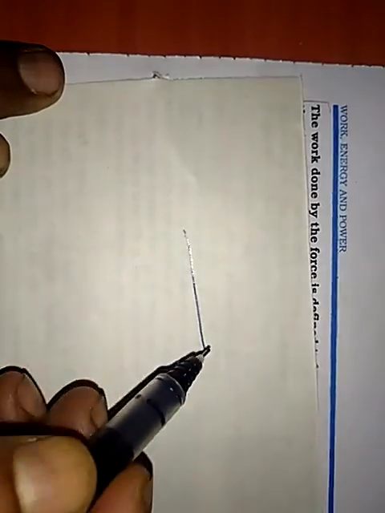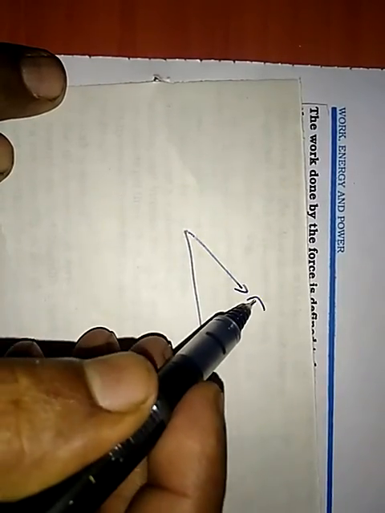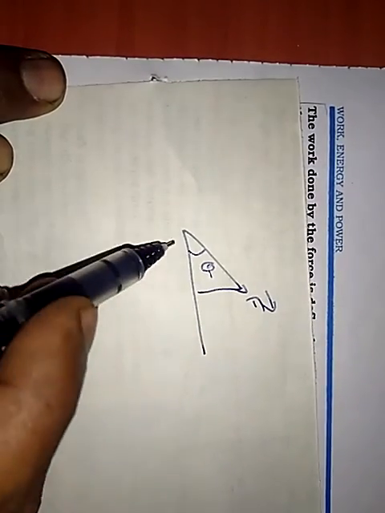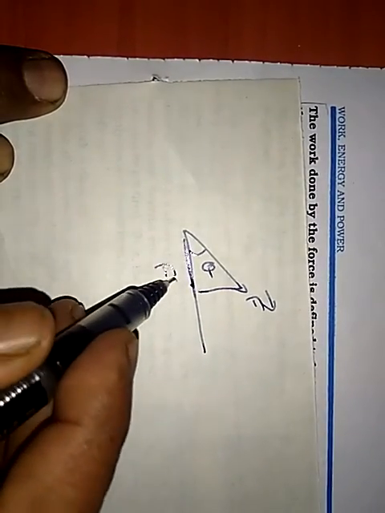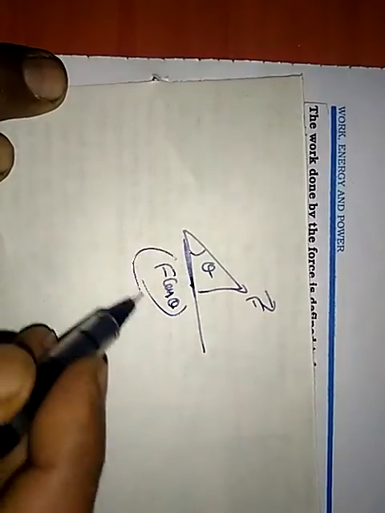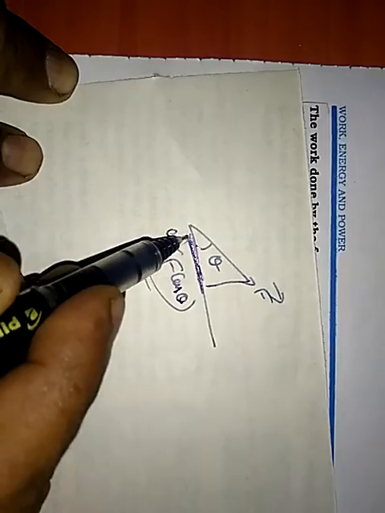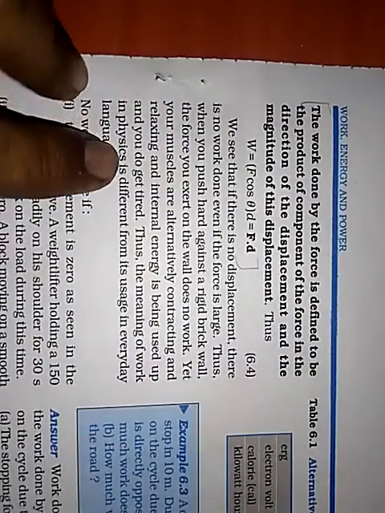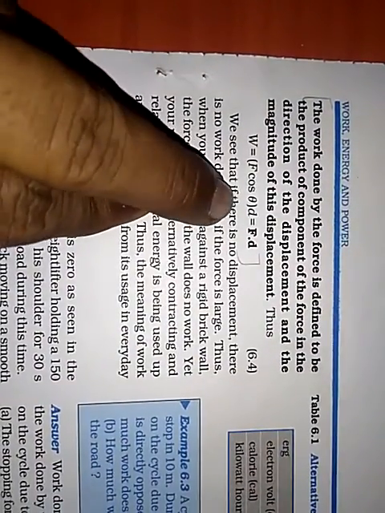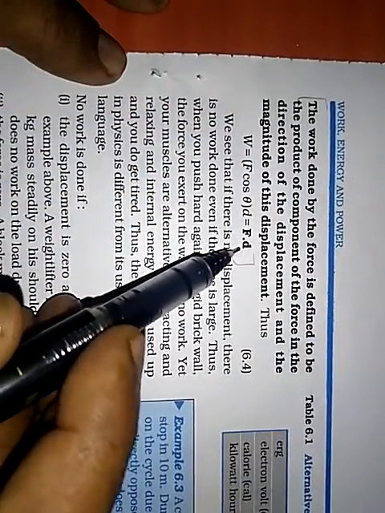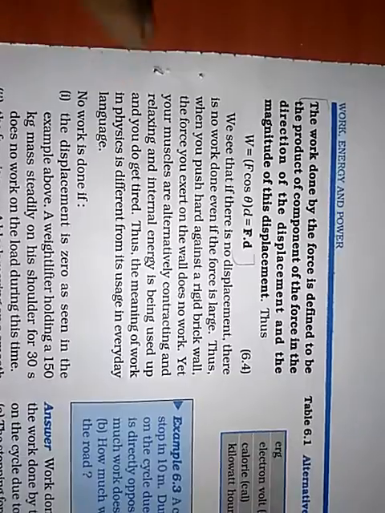So a force is applied here. This is theta. So the horizontal component of this is F cos theta, and the displacement is d. So W is equal to F cos theta into d. That means F dot product with d. So this is a vector quantity.